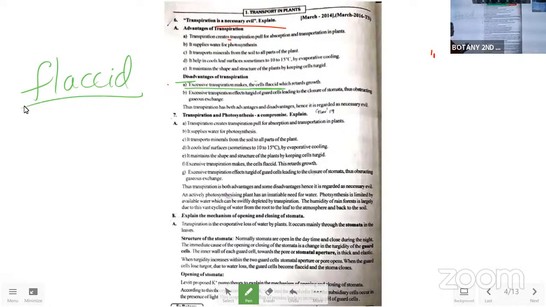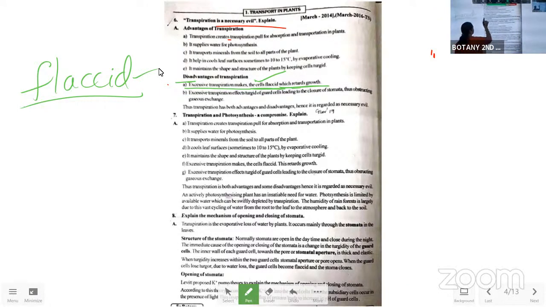Thin cells, that is called flaccid. Cells will become flaccid, which retards the growth, which reduces the growth in the plant body. If more transpiration is there, then it reduces the growth in the plant body, as well as cells become flaccid. So you can make one sentence into 2 points over there for the disadvantages.